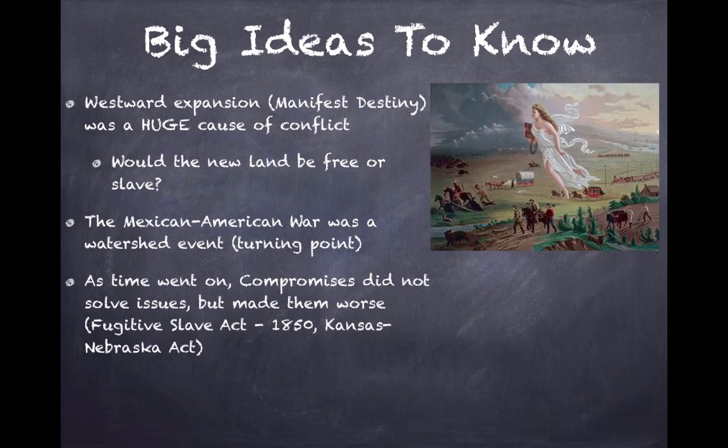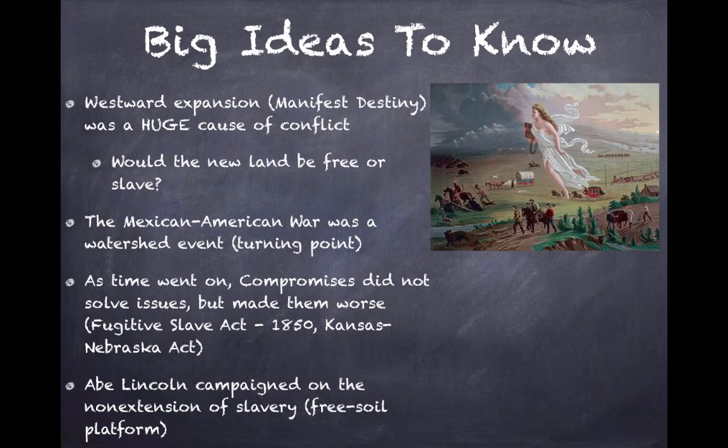As time went on, compromises did not solve issues but made them worse. We see this in the Fugitive Slave Act of 1850 and the Kansas-Nebraska Act as well. These two compromises sought to alleviate the slavery issue, but it actually made them worse. And Abe Lincoln, when we get to him, he campaigned on the non-extension of slavery or a free soil platform. He did not campaign on abolishing slavery.